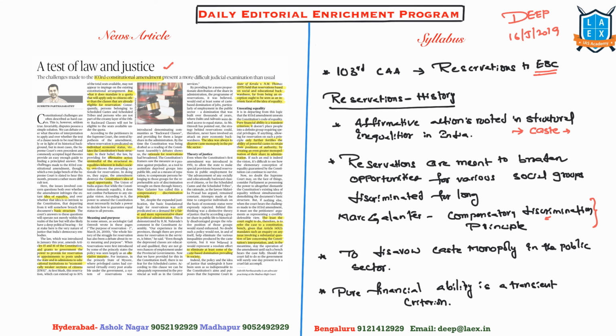In this context, the 103rd Constitutional Amendment is bringing in the economic status of an individual to provide for jobs. Remember, the financial position of an individual is not permanent like a caste. It is a transient phenomenon. A person who can be poor today can become rich and well off tomorrow. It means that the economically backward classes are not a permanent social group.